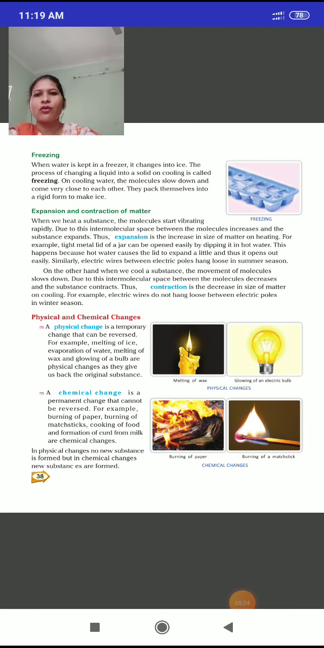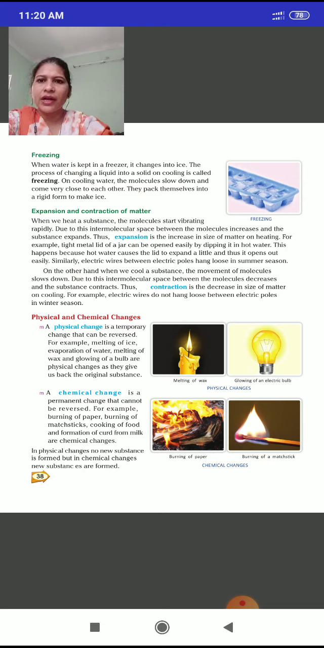Now expansion and contraction of matter. Expansion means spreading. When we heat a substance, the molecules start vibrating rapidly, that is, very fast. The molecules of matter start moving very fast. So because of heating, the matter will expand. Like rubber, if you heat it, it will spread and expand.